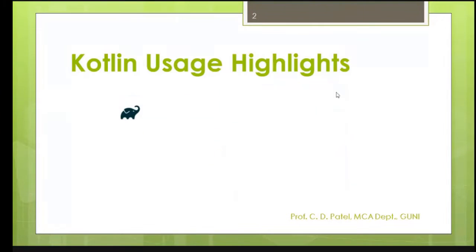So dear students, these are real applications that use Kotlin. Gradle is introducing Kotlin as a language for writing build scripts. Yes, Gradle is used for writing build scripts. Next, can you tell me the name of this logo?